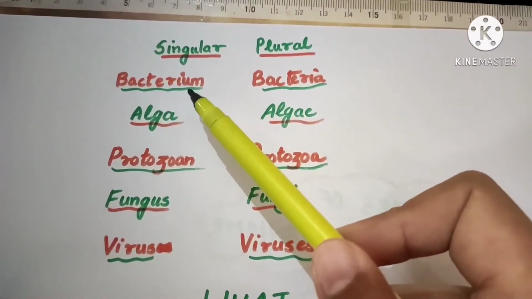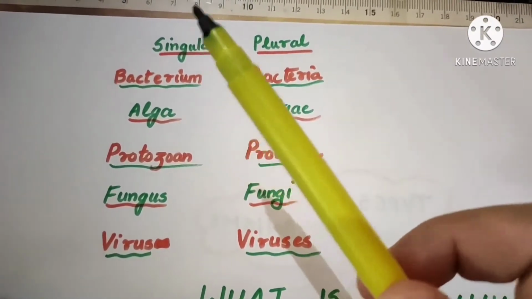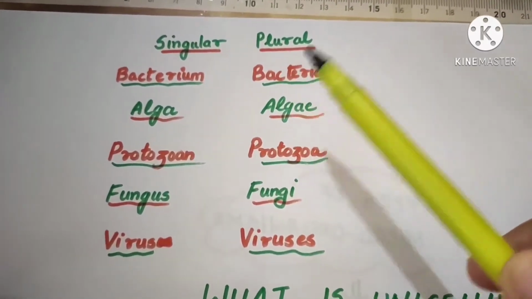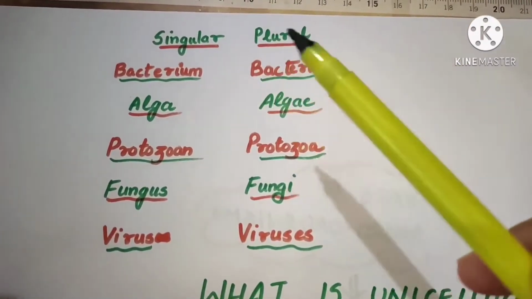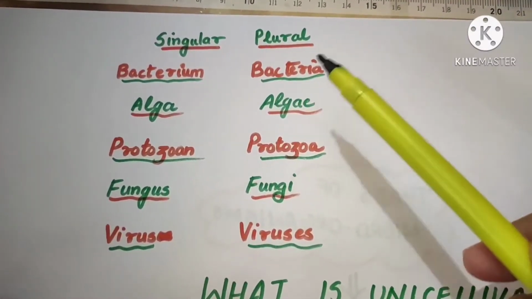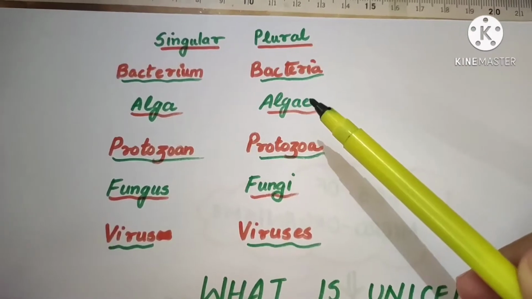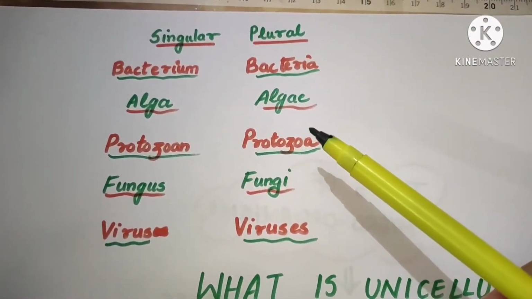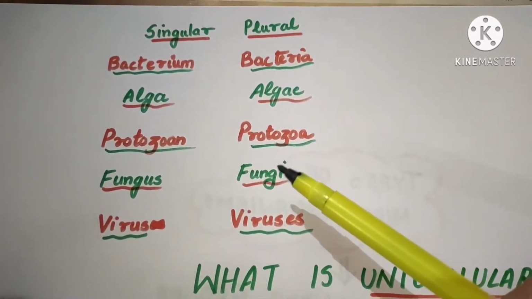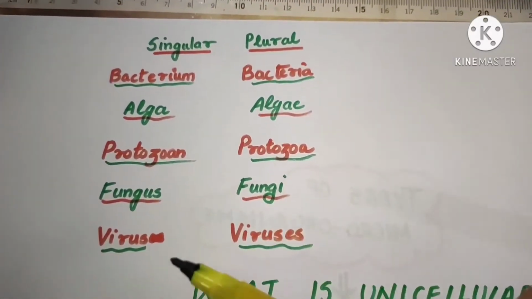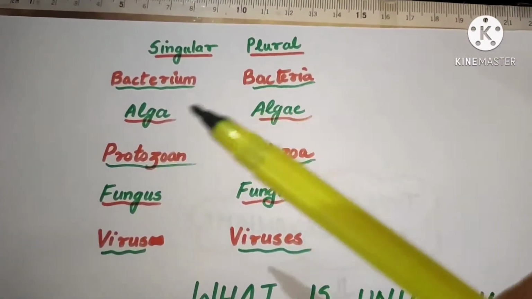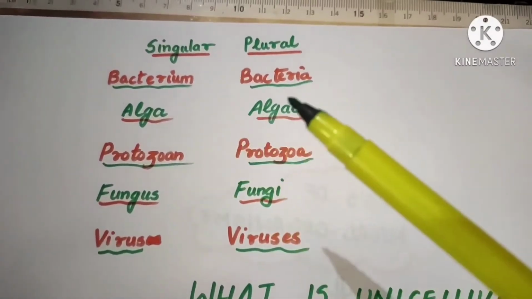Bacterium means a single entity, a single bacterium. But bacteria is more than one bacterium. Similarly, more than one alga is called algae, and more than one protozoan is called protozoa. More than one fungus is called fungi, and more than one virus is called viruses. So the difference is just between singular and plural forms, nothing more.